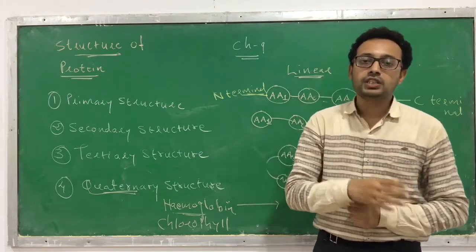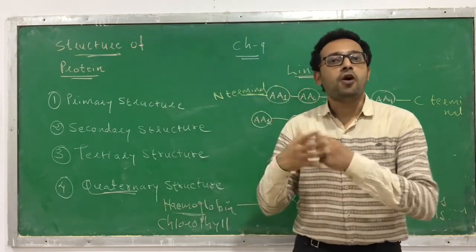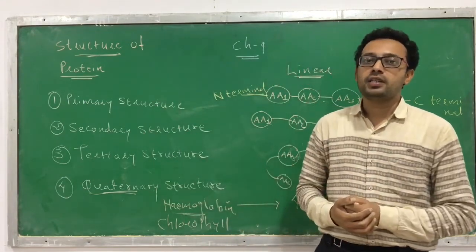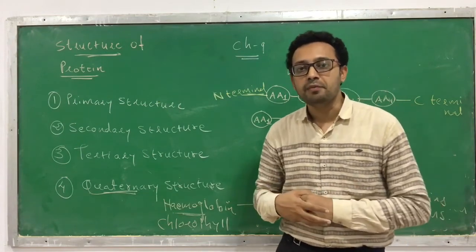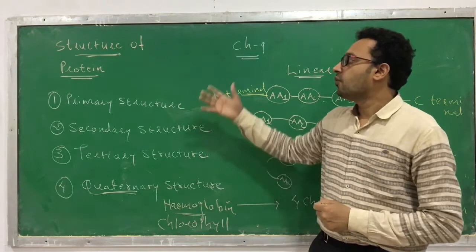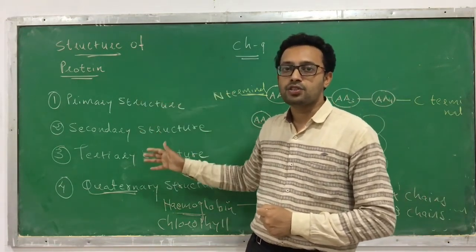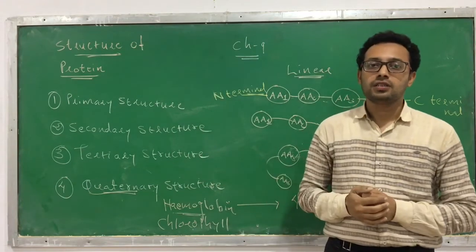Students, today we have learned about the properties of protein and how bond formation occurs in the protein, because proteins are polymers of amino acids. They join together and form a protein. And we learned the different types of structure of protein: primary, secondary, tertiary and quaternary structure.